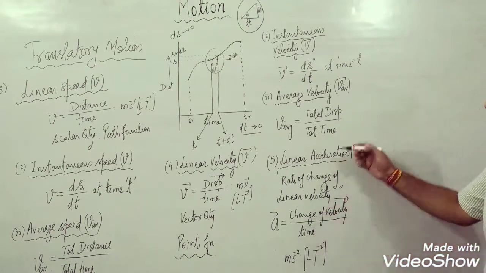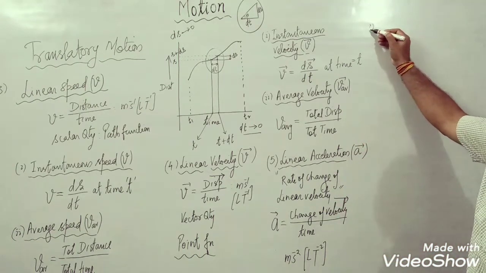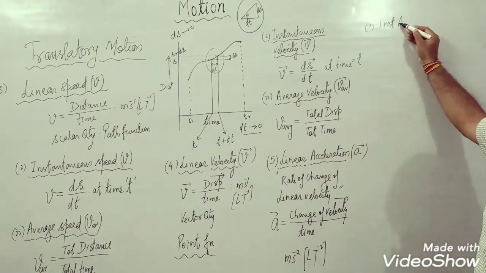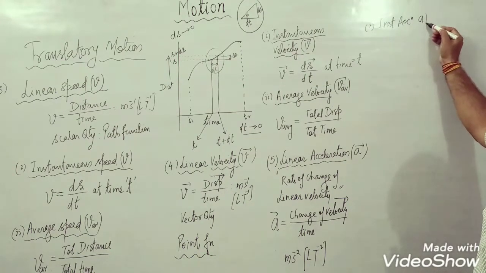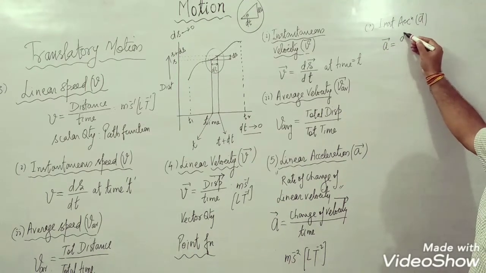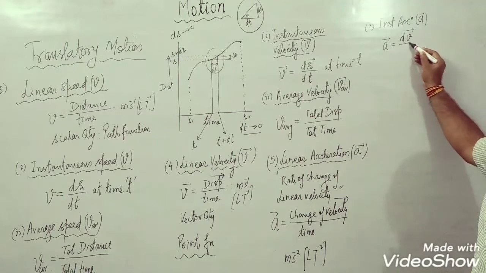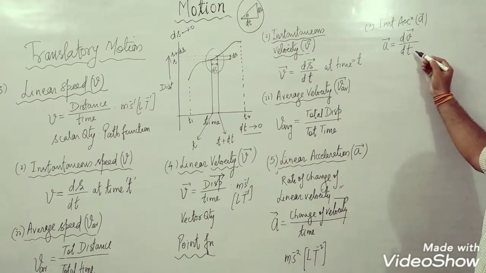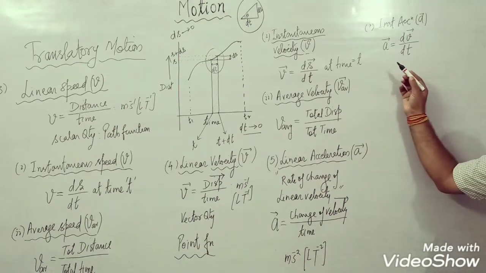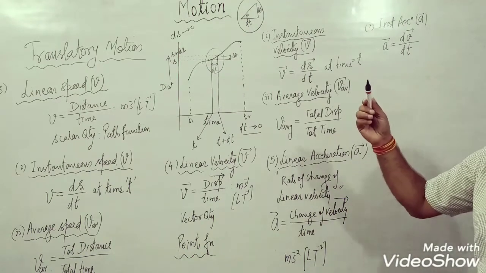As usual, this acceleration is again of two types. One is instantaneous acceleration. This instantaneous acceleration a is the ratio of change in velocity to the time in which the change is brought about, and that time is infinitely small. This time dt is beyond time t, the instant.